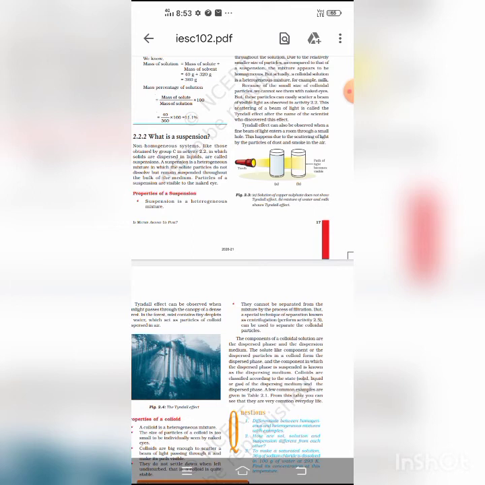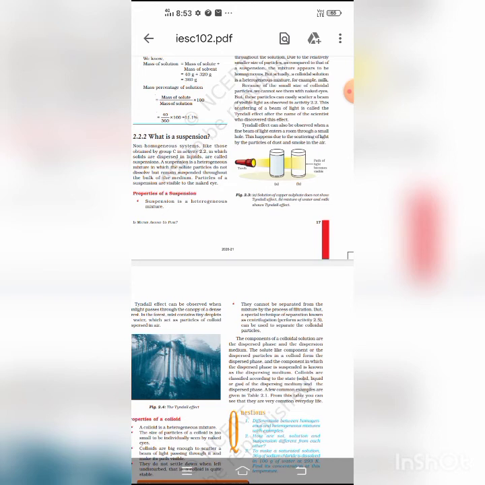Now students, we can compare physical change and chemical change according to their properties. In a physical change only physical properties such as color, physical state, density, volume, etc. change, but their chemical properties remain unchanged. But in a chemical change, the chemical composition and chemical properties undergo a change. And in a physical change, no new substance is formed. But in a chemical change, a new substance is formed.